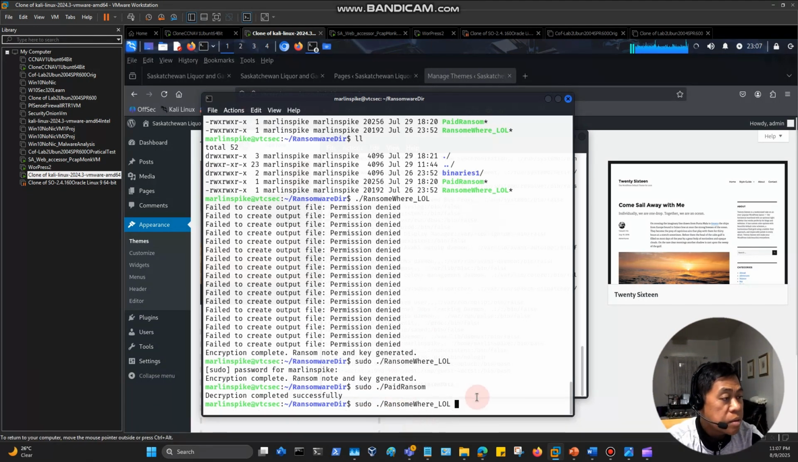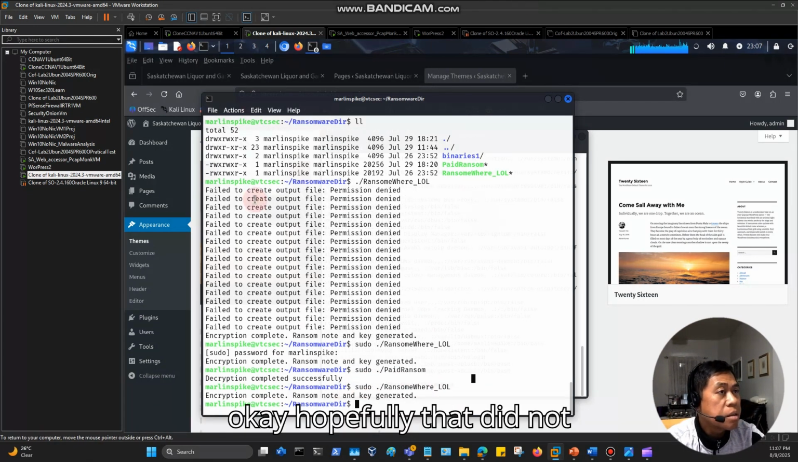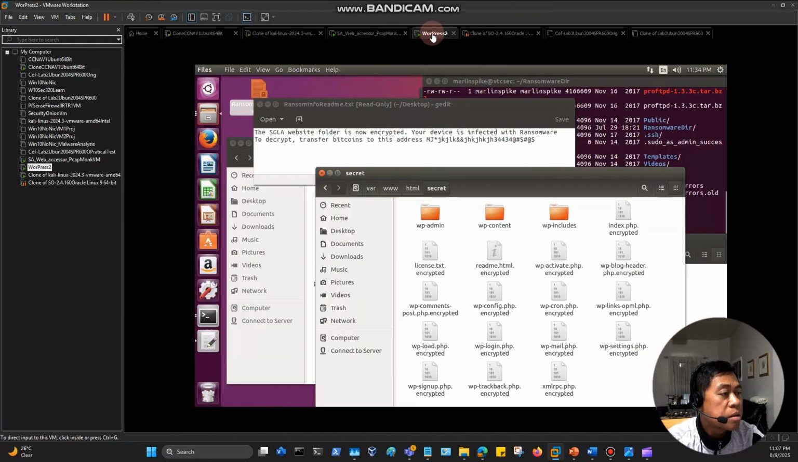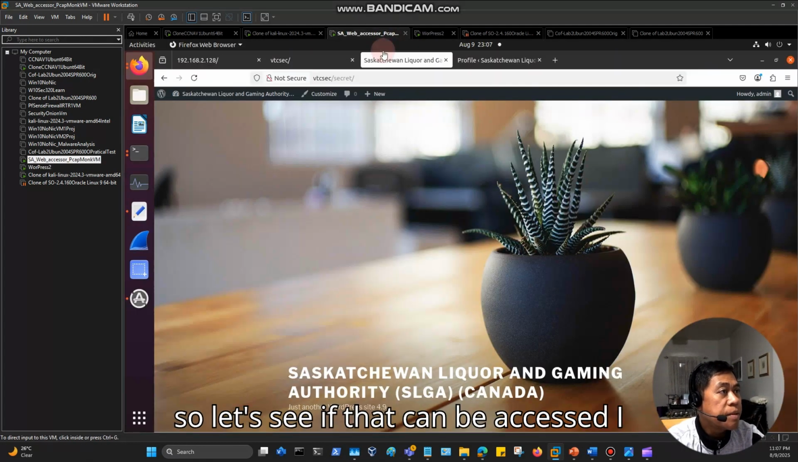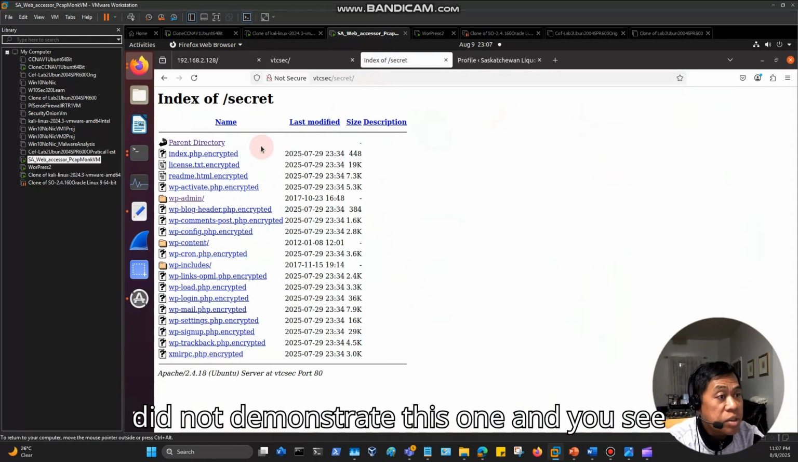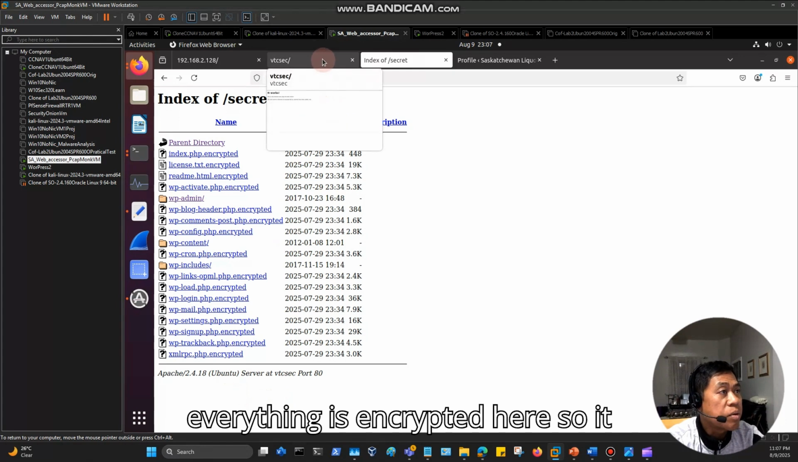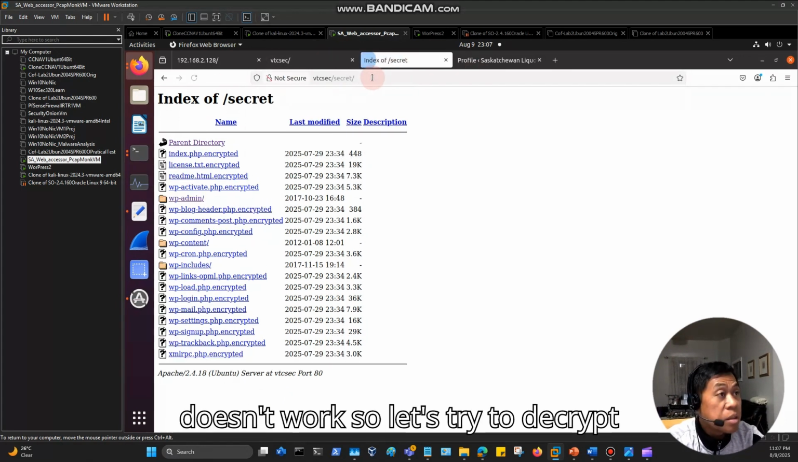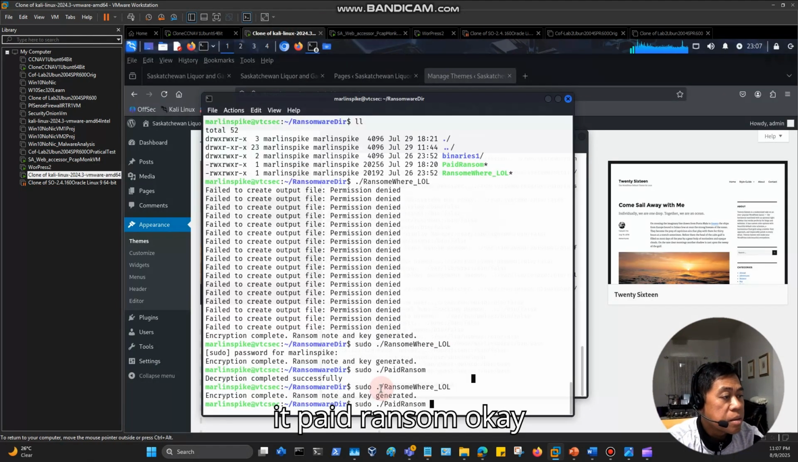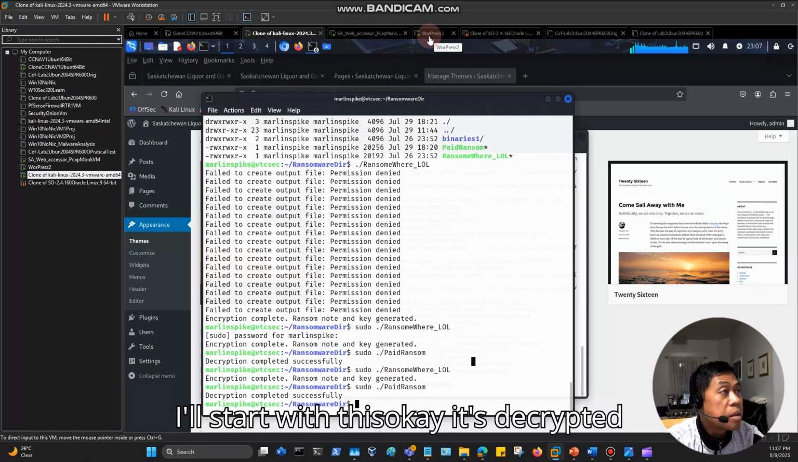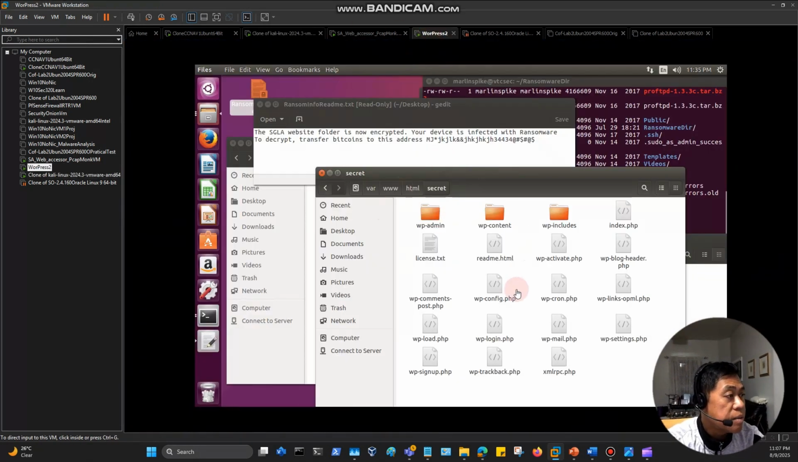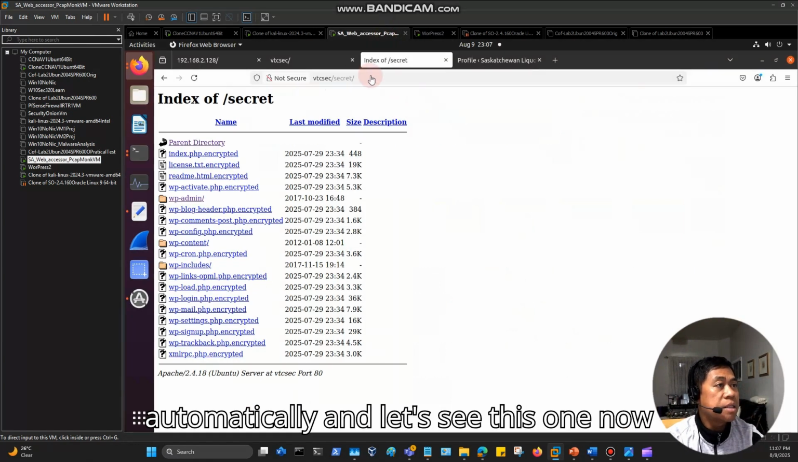Sudo ransomware. Okay. Hopefully that did not. So it's encrypted again. So let's see if that can be accessed. I did not demonstrate this one, and you see everything is encrypted here. So it doesn't work. So let's try to decrypt it. Paid ransom. Okay. Let's start with this. Okay, it's decrypted automatically. And let's see this one now.